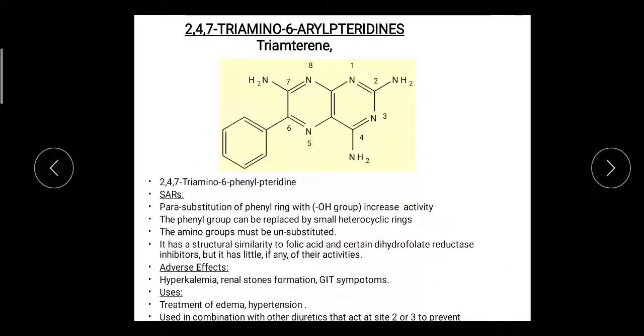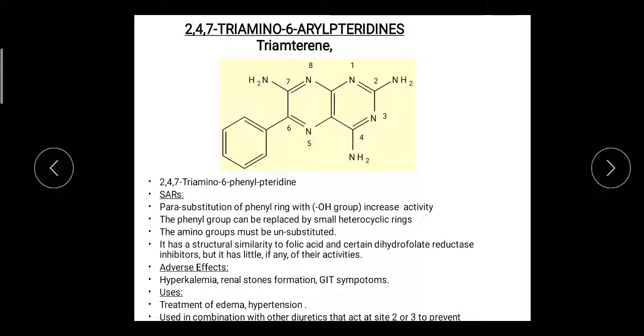Now next is the direct acting potassium sparing diuretics. Your syllabus consists of 2 drugs. First drug is triamterene. Its IUPAC name is 2,4,7-triamino-6-aryl pteridine. This is the pteridine nucleus.